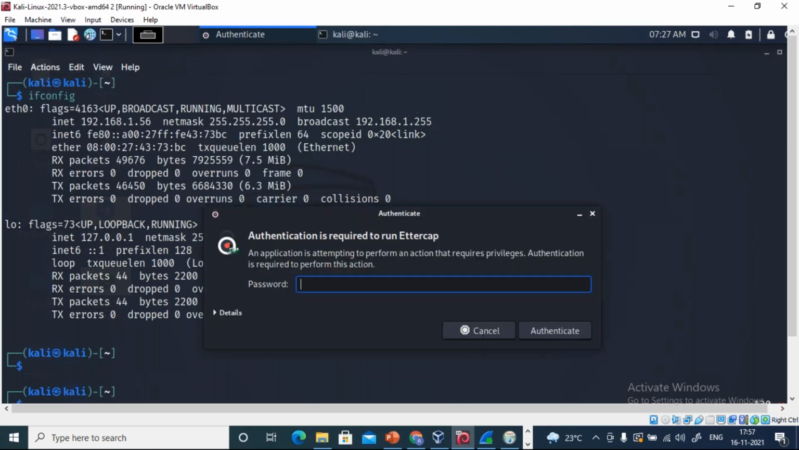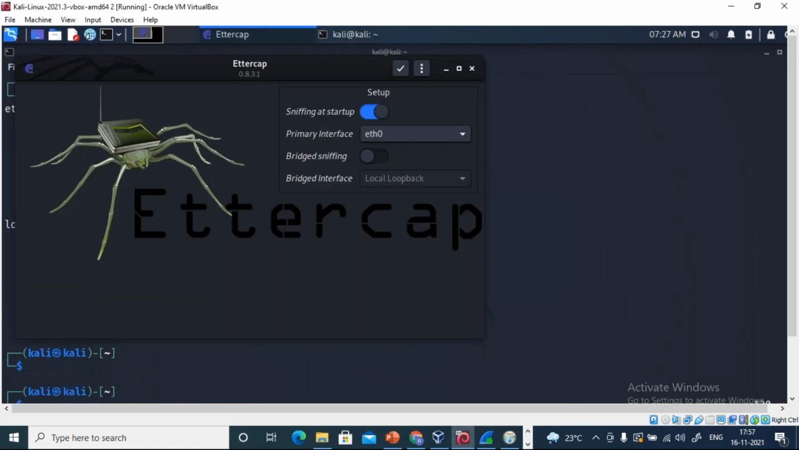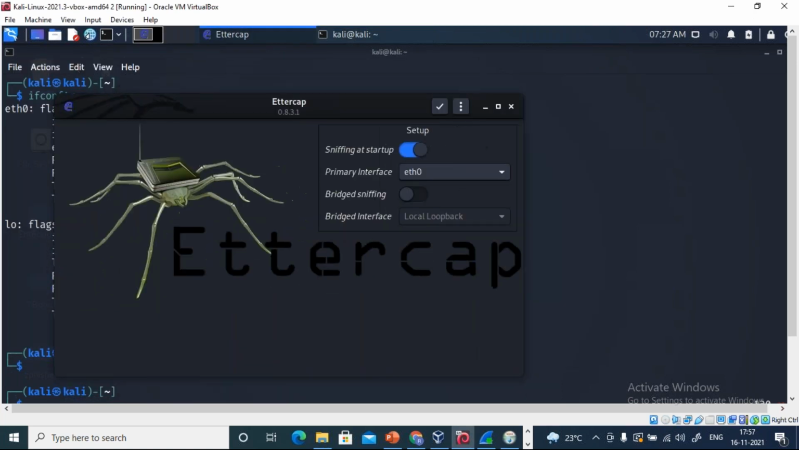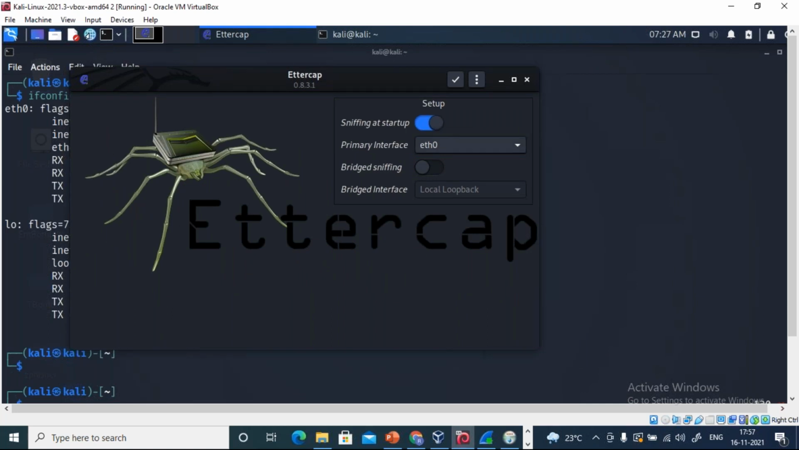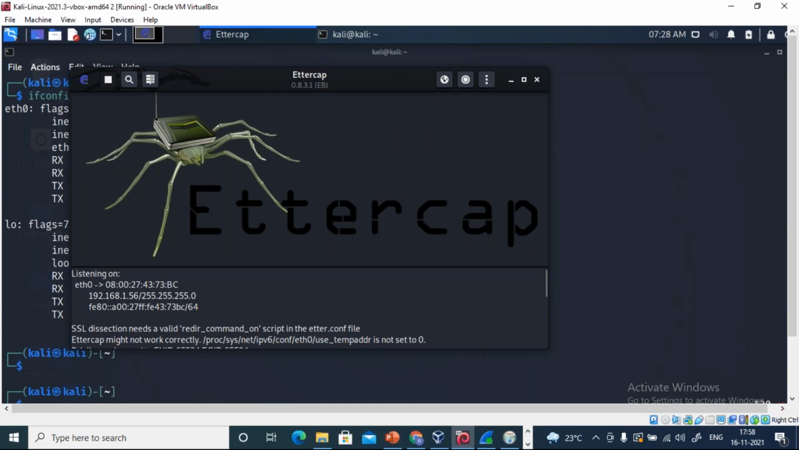The moment you click on it, it will ask you for authentication. Authenticate it. The moment you authenticate it, now you can see this particular tool. Here you have to select the primary interface to Ethernet. If you are doing it on Wi-Fi, you can change it to Wi-Fi connection as well. Click on accept option. The moment you click on accept option, this particular tool will open.